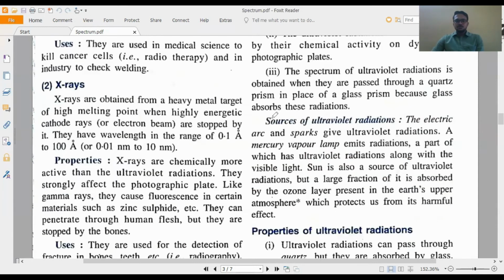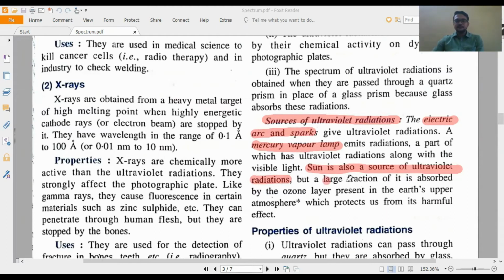Sources of ultraviolet radiation we have already seen, right? The mercury vapor lamp emits radiation. Then electric arc and spark give ultraviolet radiation. The sun is also a source of ultraviolet radiation, so all the points you have to keep in mind.